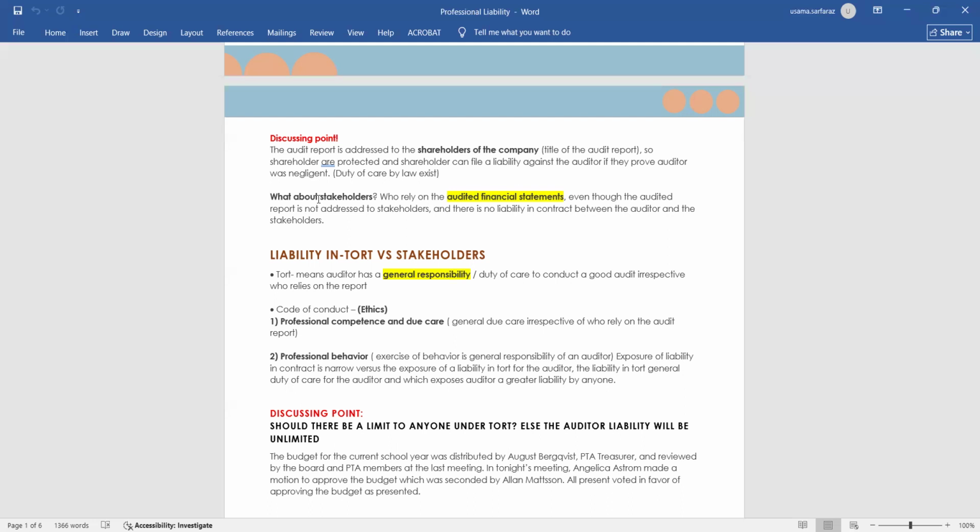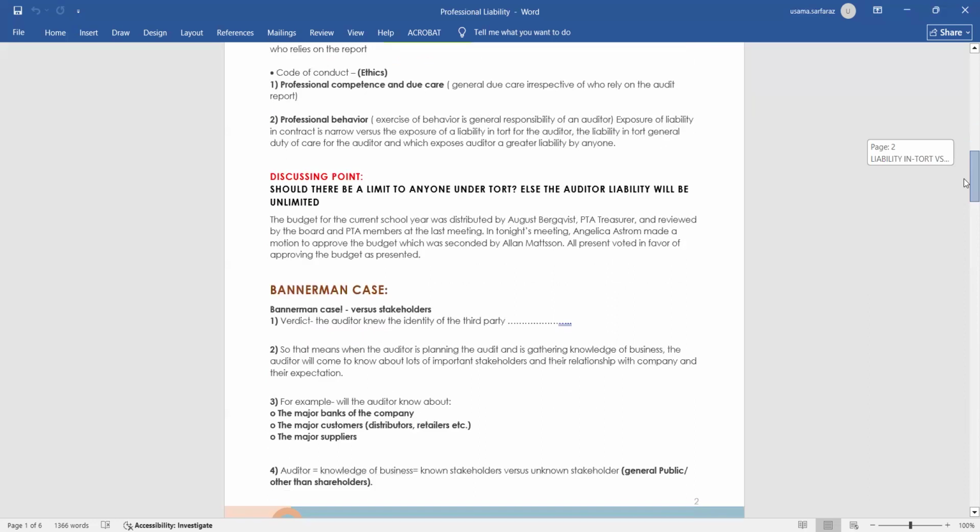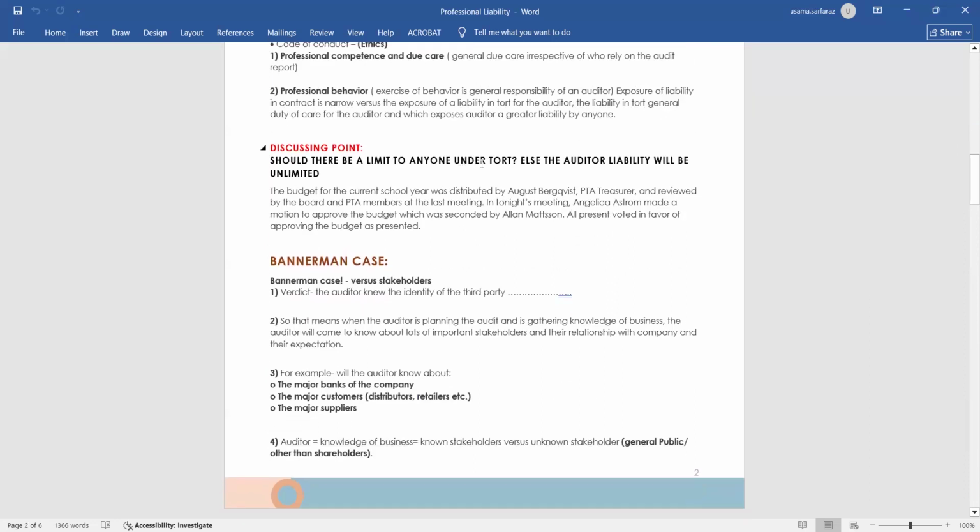It means if the auditor is solely responsible for the shareholder, then the auditor's liability is narrow, meaning the auditor's liability is limited towards the shareholders only. But in case of liability in tort, towards general shareholders or general stakeholders, the liability of an auditor will be broad, meaning it is not only specific or limited to the shareholders. There is another discussion point. Should there be a limit to anyone under tort, else the auditor's liability will be unlimited.